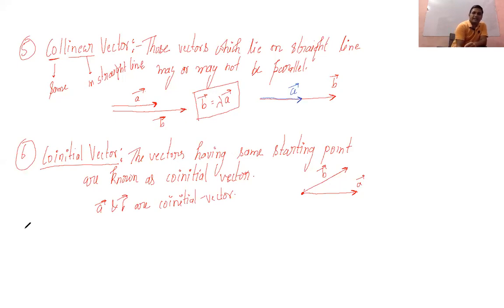Okay, coming to the next one, that is coplanar vector. Once again, this is coplanar. Co means same, planar means plane.